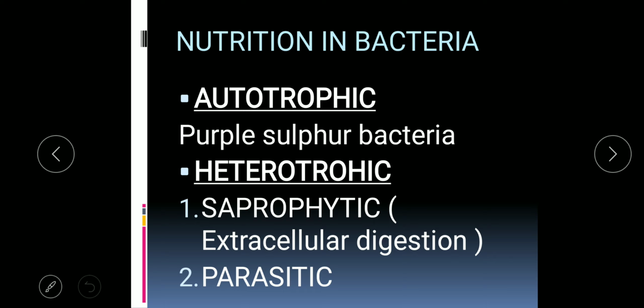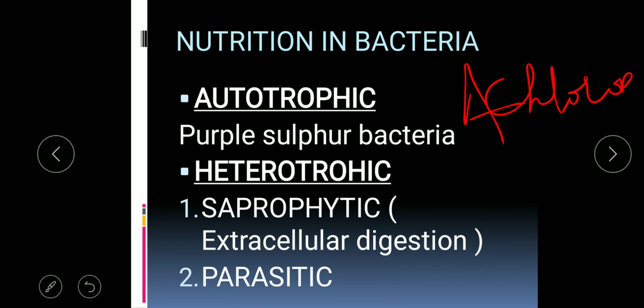In case of bacteria, as the bacteria are the primitive organisms on this earth, at that time they didn't have the chlorophyll pigment, because in the five kingdom classification you have studied about the kingdom Protista and the Monera. So they were achlorophyllous. Bacteria were achlorophyllous. It means they didn't have the chlorophyll pigment or the chloroplast. So that is why they were not performing the mode of photosynthesis.